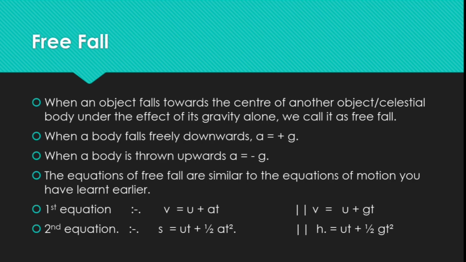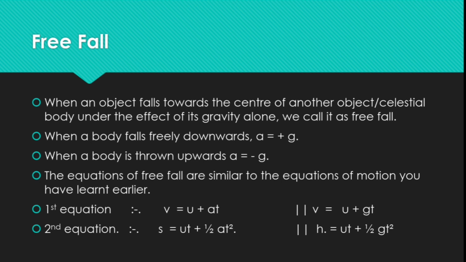So now we'll discuss what is free fall. When an object falls towards the center of another object or celestial body under the effect of its gravity alone, we call it free fall. When a body falls freely downwards, a equal to g, or we can say plus g. When a body is thrown upwards, a equal to minus g.